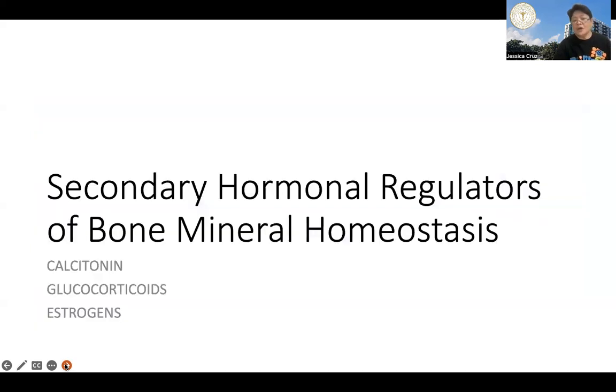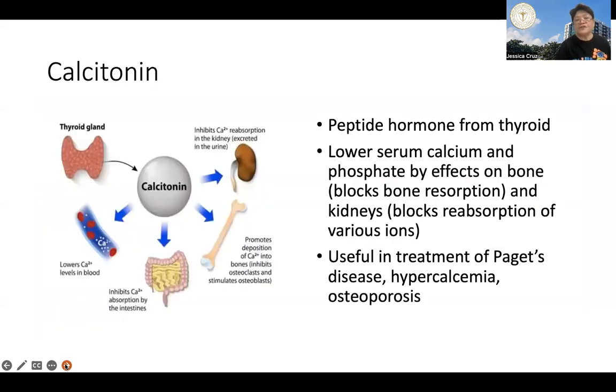Okay. Now we go to the secondary hormonal regulators. No? So we have first calcitonin. Calcitonin is a peptide that is formed by the parafollicular cells of the thyroid gland. No? So it's a single chain peptide hormone. No? The human calcitonin molecule, however, has a very short half-life of only 10 minutes. So this limits its clinical utility.